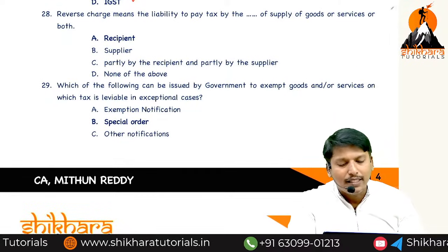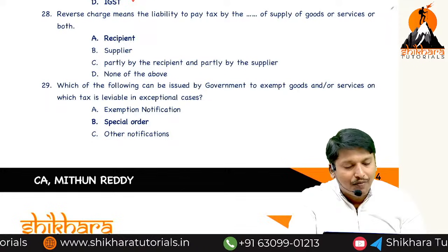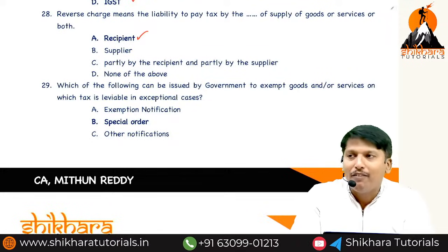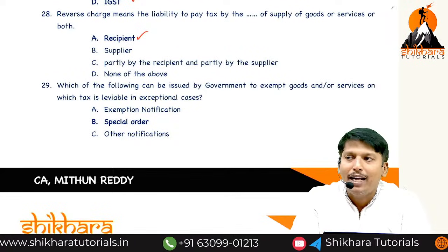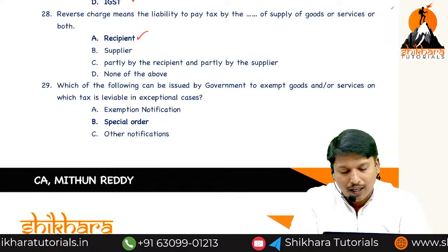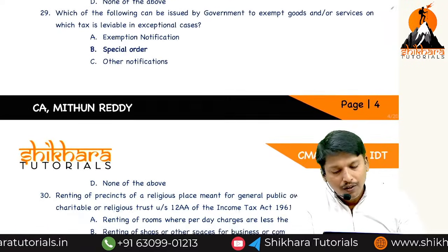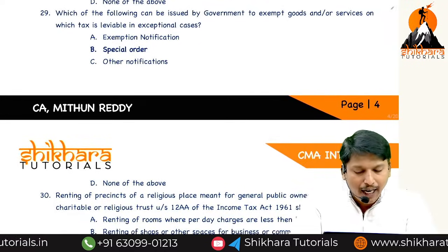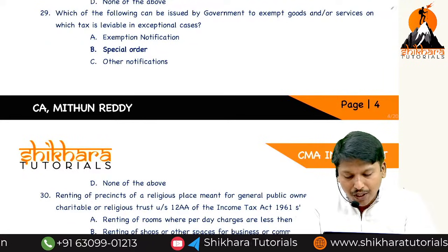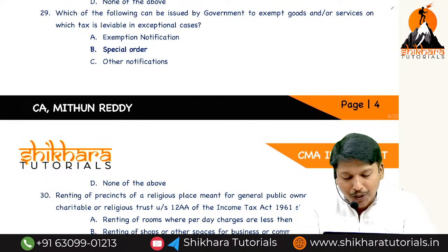Reverse charge means the liability to pay the tax on supply of goods or services is on the recipient. In reverse charge, value is paid by the recipient to the supplier and tax is paid by the recipient directly to the government. Which of the following can be issued by the government to exempt goods or services which are leviable, in exceptional cases?